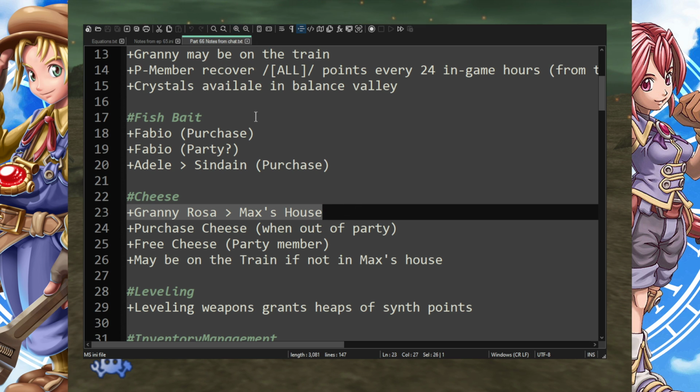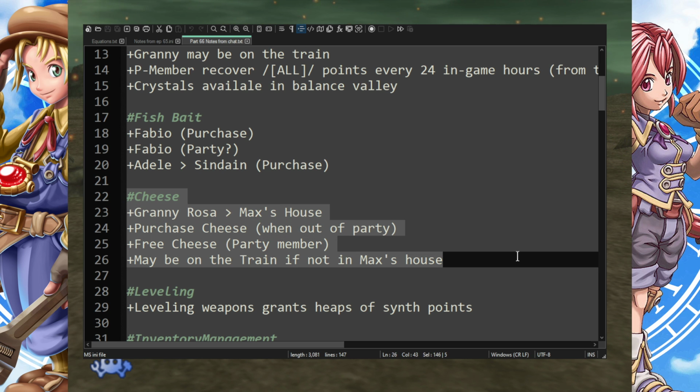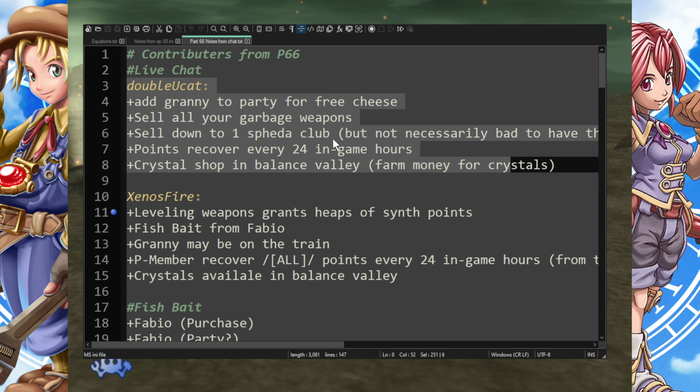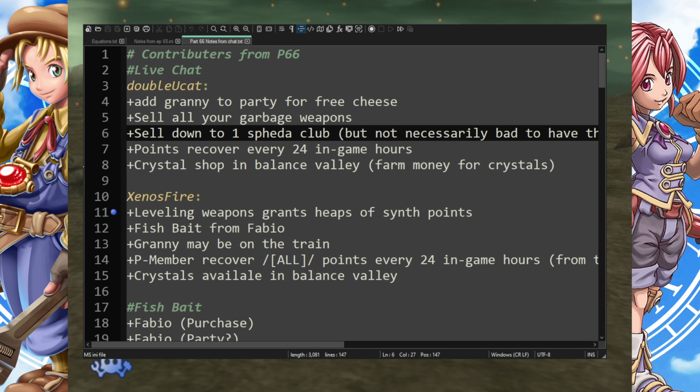And I've labeled this as part 66 notes. So the next one will be like part 67 notes. But we'll always have cheese, right? I'll carry these over, but we'll know that previously this information was provided by this person, right? So it's really cool. I think it's a great way to shout you guys out and help with the contributions to us bettering ourselves and our knowledge of Dark Cloud 2. Because who doesn't like to hang out in their garage and read up on knowledge?